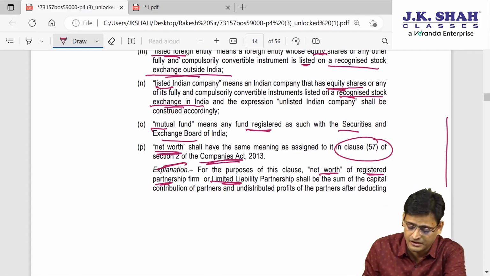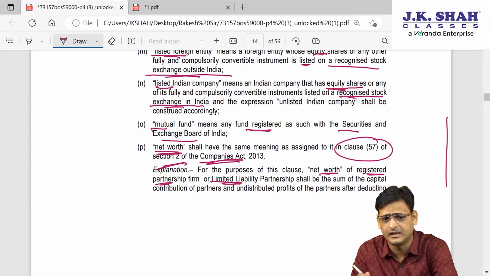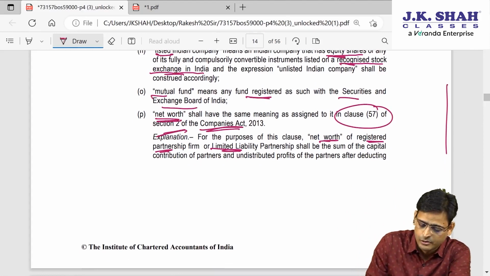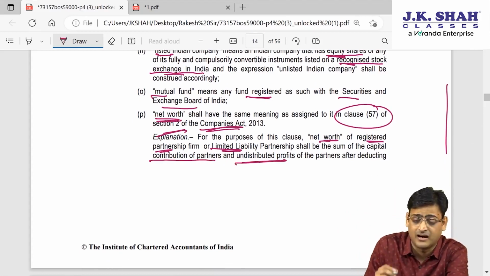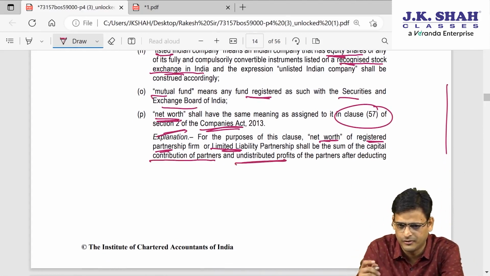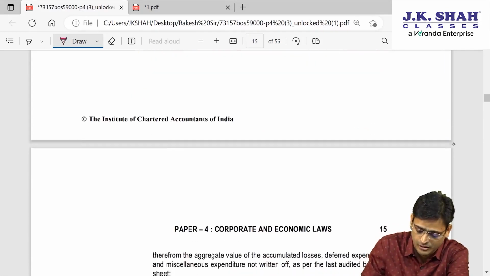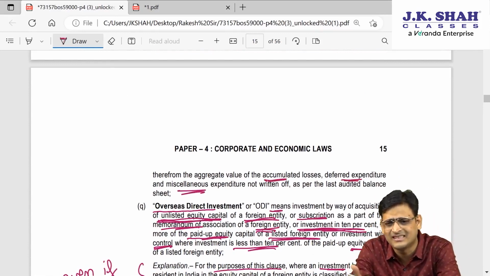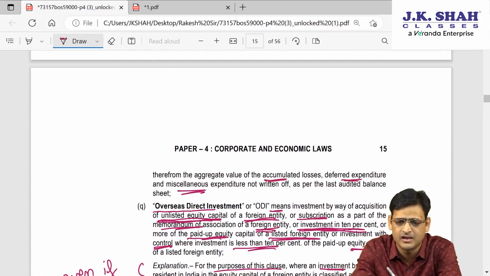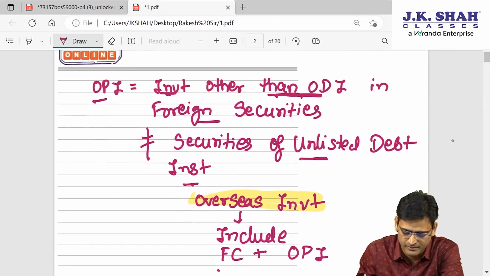Then for a partnership firm, that is a registered partnership firm or LLP, what will it be? Number one, you take the capital contribution of the partnership firm, then you add back undistributed profit, that is reserves usually, and then you reduce three things: accumulated losses, deferred expenditure and miscellaneous expenditure. Usually this is the way you calculate net worth. So we will put it in simple language.